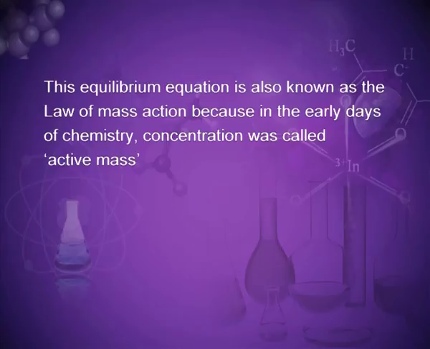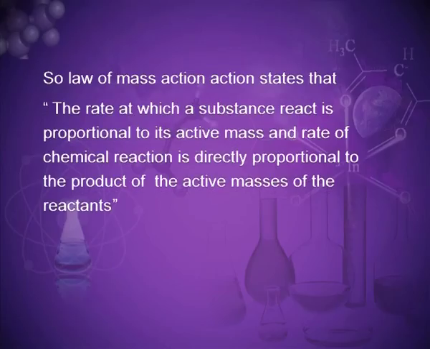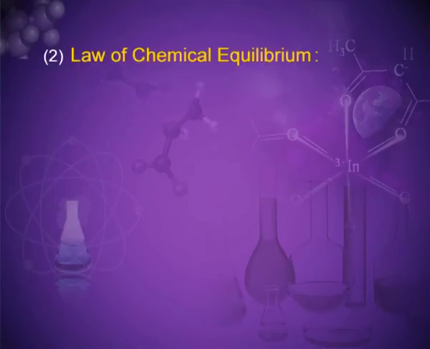because in the early days of chemistry, concentration was called active mass. So the law of mass action states that the rate at which a substance reacts is proportional to its active mass, and the rate of a chemical reaction is directly proportional to the product of the active masses of the reactants. Second law: the law of chemical equilibrium.